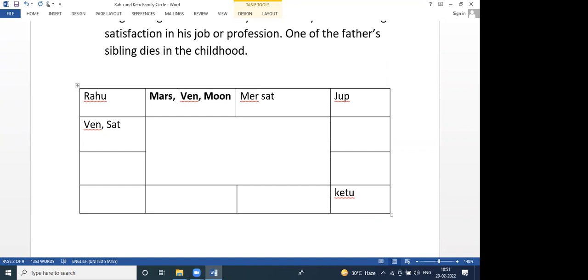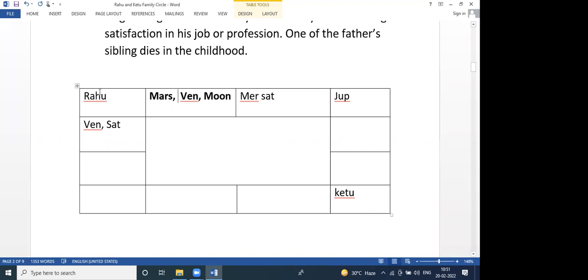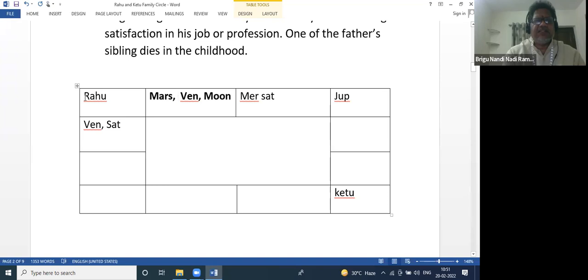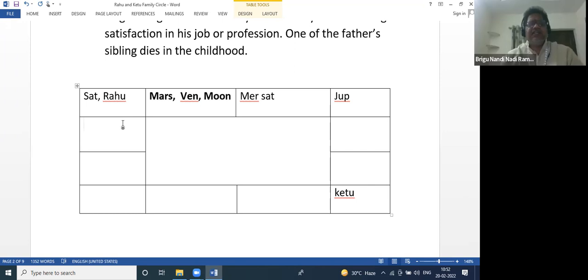No, sir, I got it. What about conjunction? Let us say Rahu is with 2 planets and Ketu is also with 2 planets, and only one planet is outside. Sir, degree wise we have to check. Degree, you have to check the degree. For example, here Saturn is here. Suppose Saturn is in lower degree and Rahu is in higher degree, then you can predict that Saturn is out of Rahu Ketu family. Okay. Yes, sir. So we have to check degree wise then.